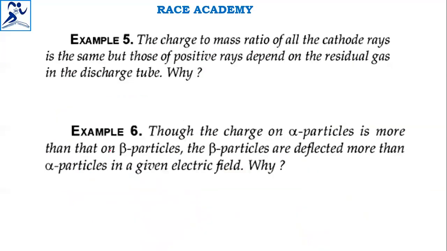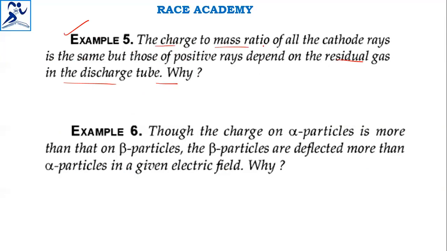Next question. First we'll see, that is 5. The charge to mass ratio of all cathode rays is the same, but those of positive rays depend on the residual gas in the discharge tube. What is the reason?